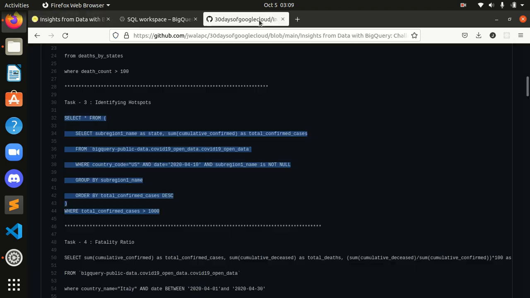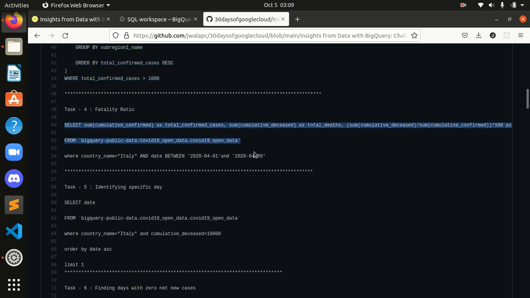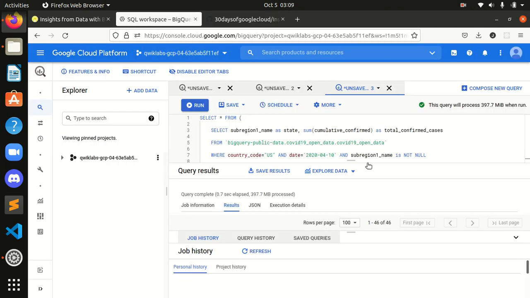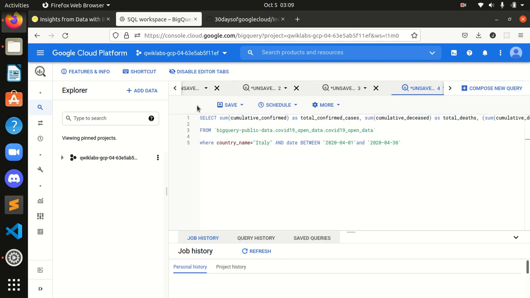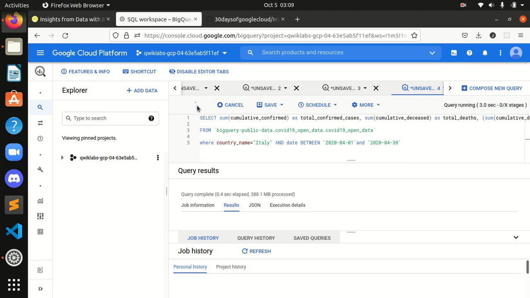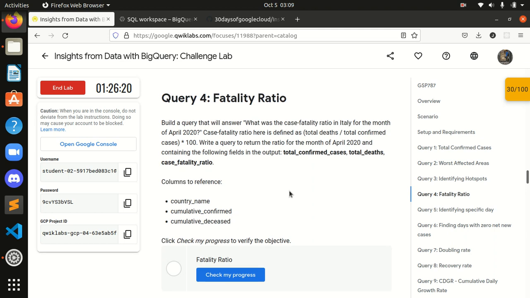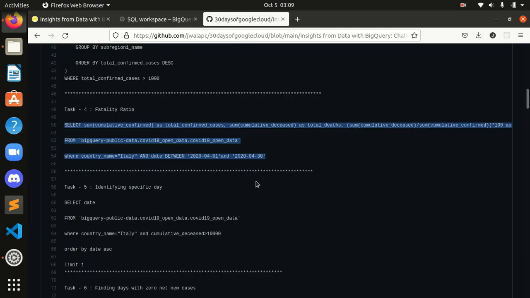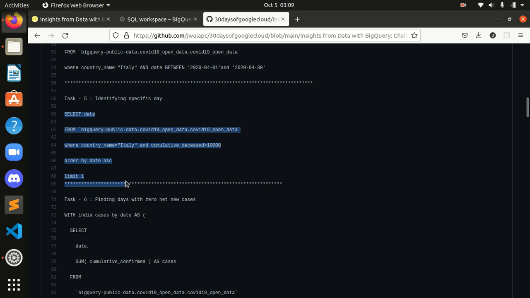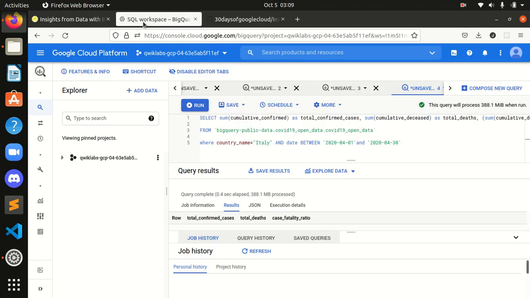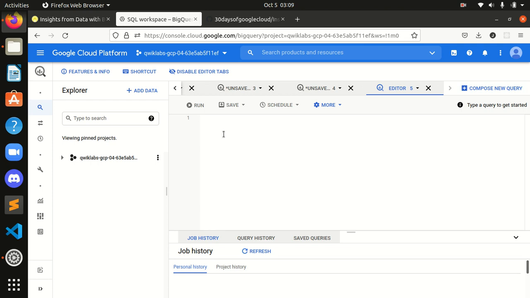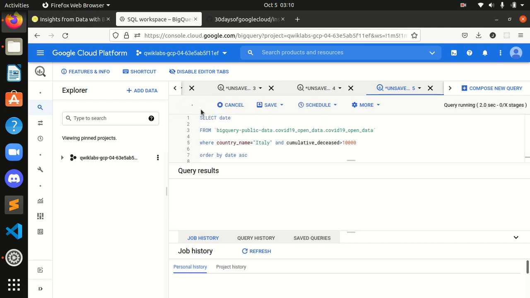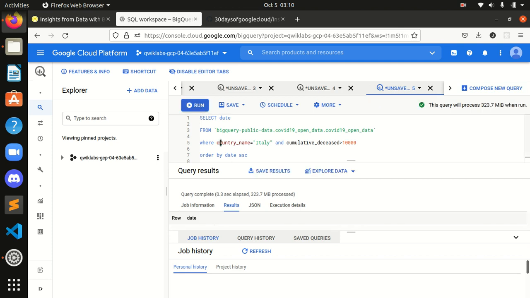I will go to my GitHub repo, copy this, come here and run this in the query. Okay, we are done with this also. Now query number 5, select this, I will come here, compose a new query, paste here and run this. Guys, we are done with this also.